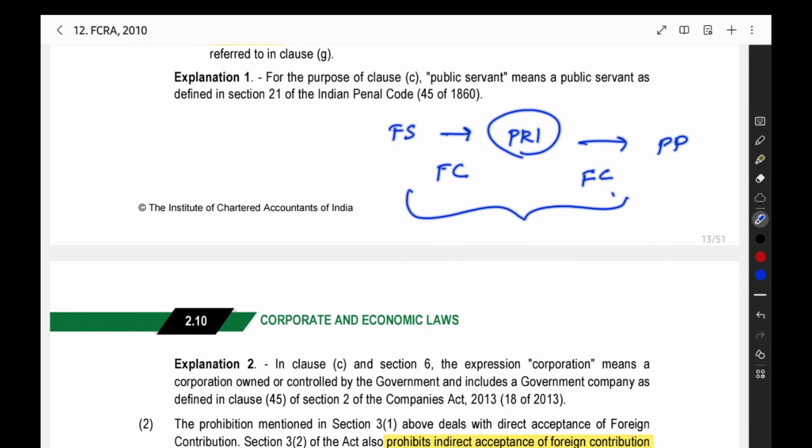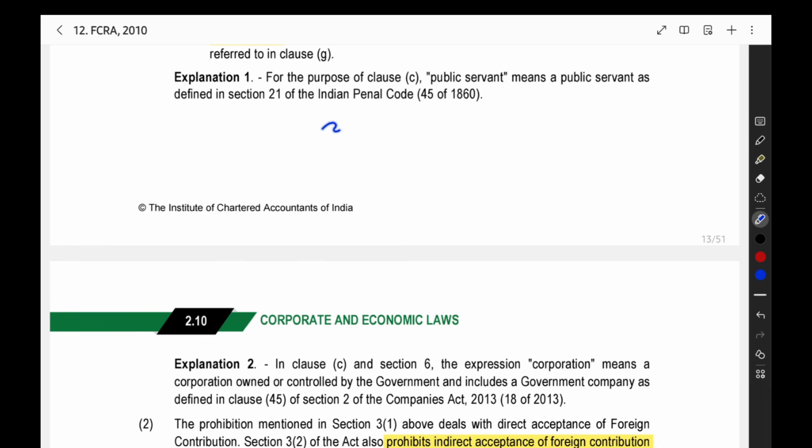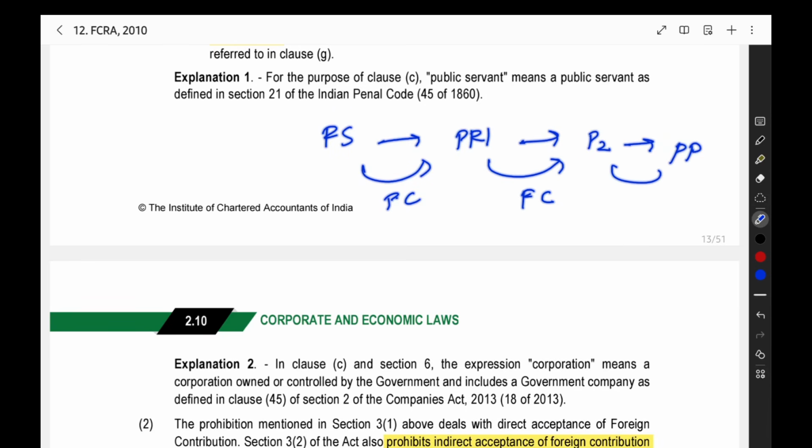This is not allowed. So when you are a person resident in India, you are receiving some foreign contribution from a foreign source. You should not transfer it to the prohibited persons. So this is the first point. Then, when you see from foreign source you are a person resident in India, you are also not directly giving to the prohibited person. You are transferring it to person 2. That person 2 will transfer it to the prohibited person. Then, here you are getting the foreign contribution, here also the foreign contribution is going. This is also not allowed.